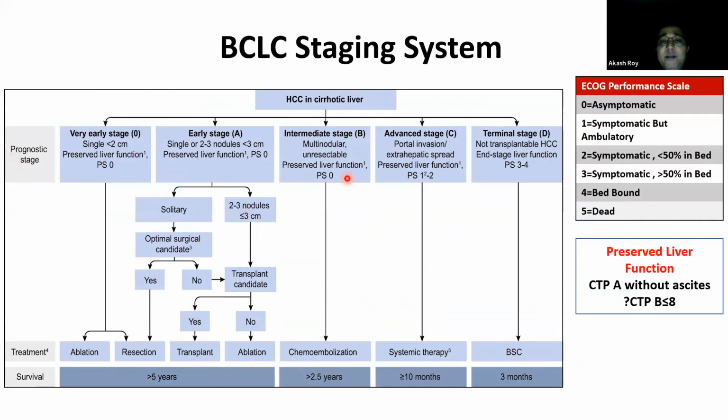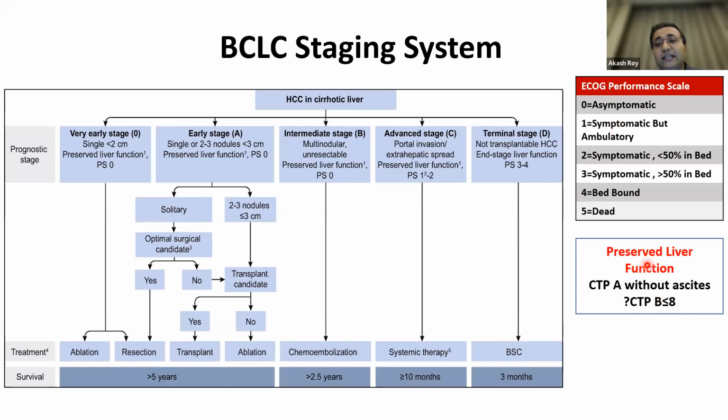Before we go on to it, there is something which needs to be understood in detail. What is an ECOG performance scale? If you've got somebody who's scale 0, it means he's asymptomatic, and somebody who's scale 4 is bedbound. And second, what is somebody with a preserved liver function? For all practical purposes, we define preserved liver function as a person who is Child A without any ascites. There is some school of thought which says that you might take patients with Child B who is less than 8, but this is still not universally accepted.